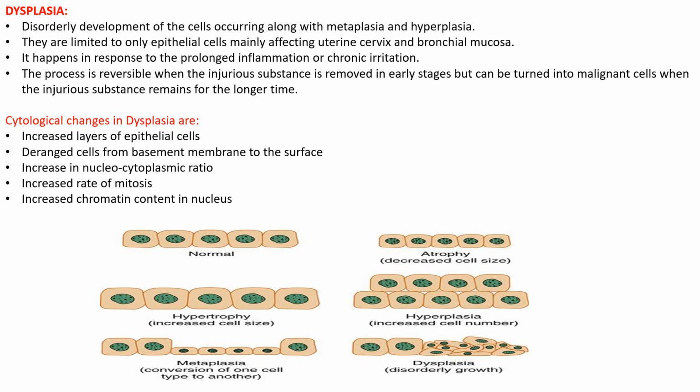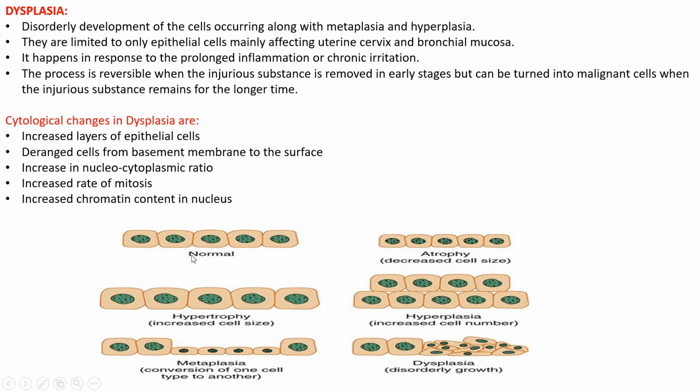So what are the cytological changes in dysplasia? Increased layers of epithelial cells. So this is one layer. Here, in this layer, the cells have been undergoing dysplasia. Multiple layers you can find. Deranged cells from the basement membrane to the surface. The cells are not arranged properly, these are deranged. Increase in the nuclear cytoplasmic ratio. So here the size of the nucleus is bigger, cytoplasm is also bigger, but here the size of the nucleus is small, cytoplasm is more. So the ratio is changed.